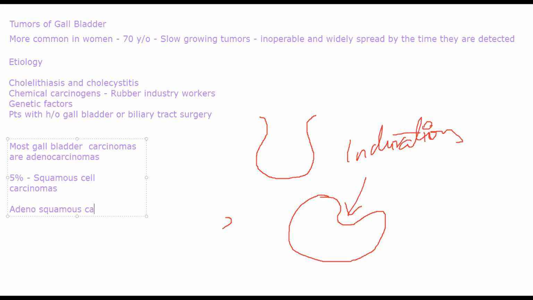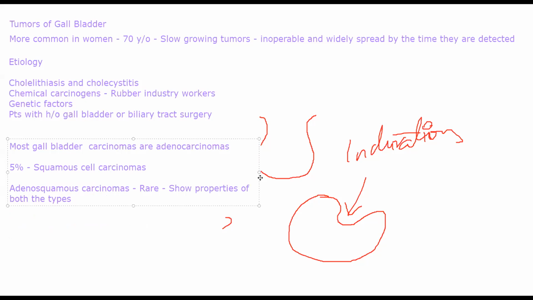Rare, and they show properties of both the types. Okay, both the adenocarcinoma type and the squamous cell carcinoma type, development wise.